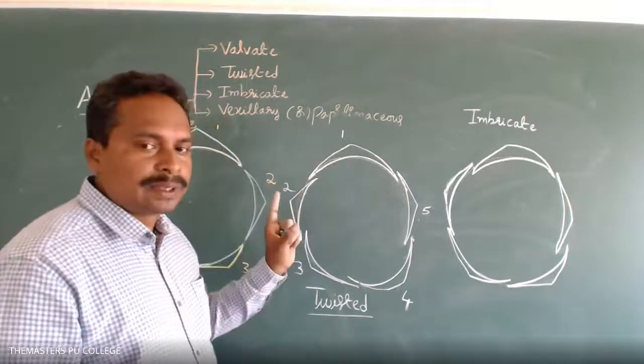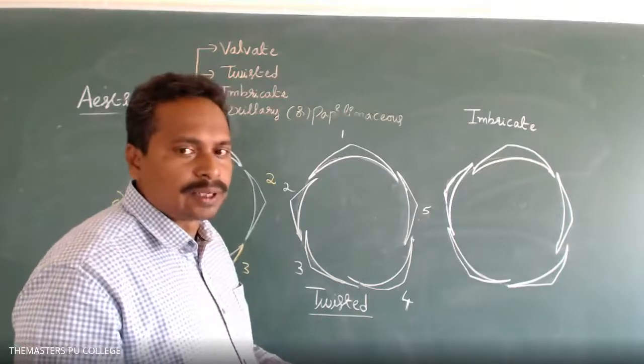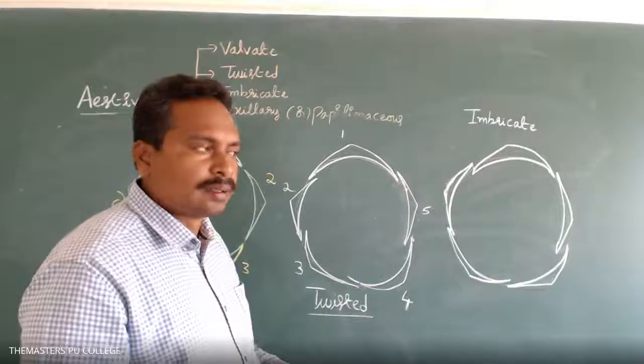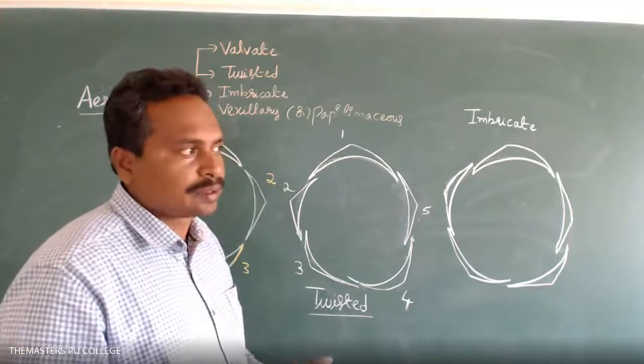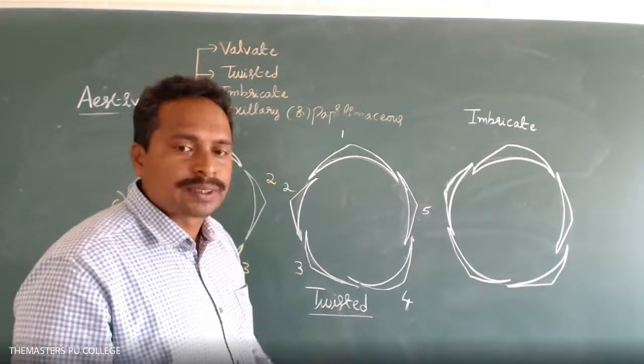Okay, one more diagram is there. After that, we will discuss it. No flower has both types of estivations. So a single flower will not contain two types of estivation. In the same flower, calyx estivation is one type and corolla estivation is another type.